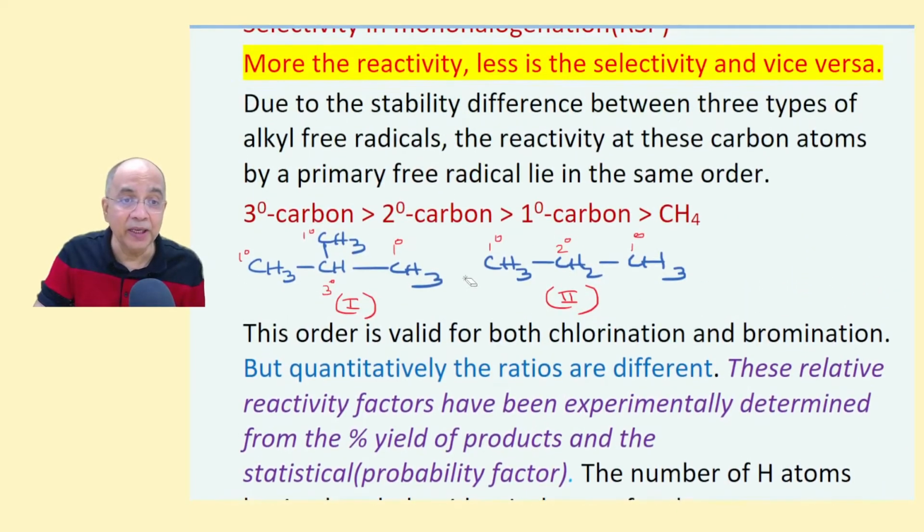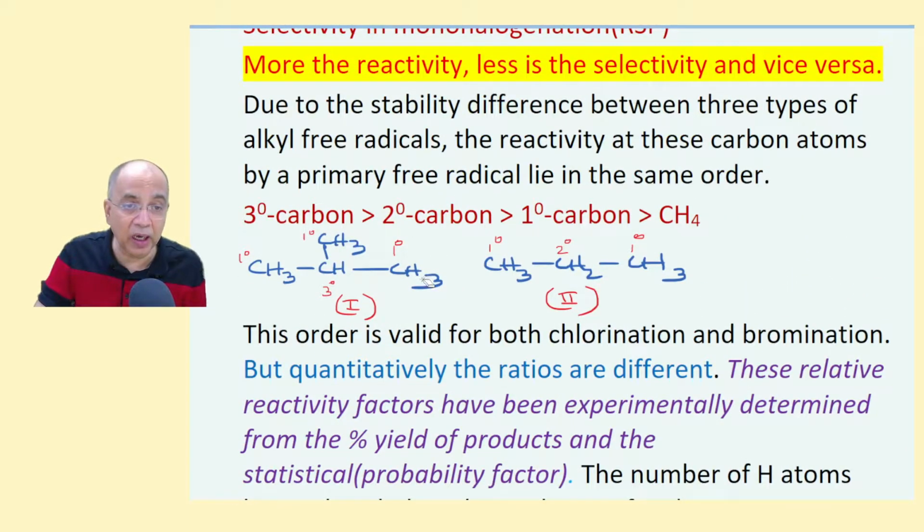For example, in isobutane, the statistical factor for attacking 1 degree carbon is 9, because these 3 methyl groups are equivalent. They are equivalent carbon atoms. Here is methyl, methyl, methyl bonded to carbon. So the statistical factor is 3 plus 3 plus 3, 9. So we have to take both into account: